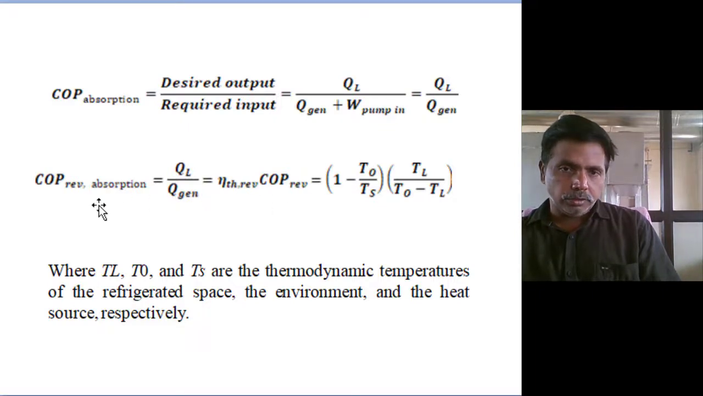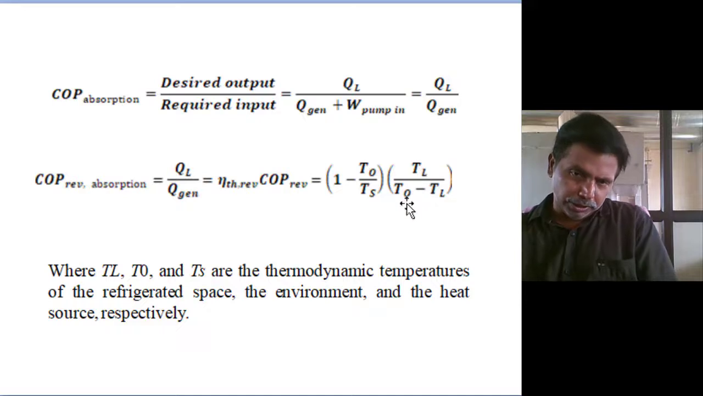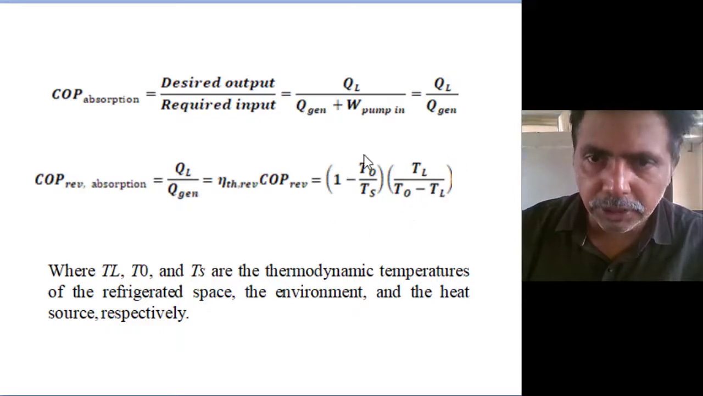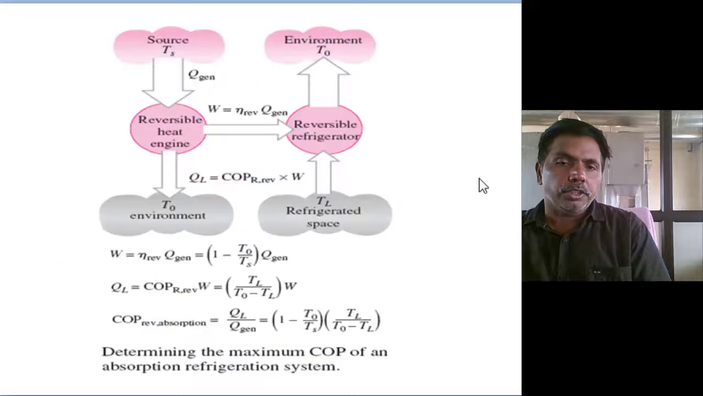For an absorption system, if we assume an ideal case, for the heat engine the efficiency is 1 minus T naught by Ts, where T naught is the ambient temperature, the absorber and condenser temperature. And for the refrigeration system, it is the cooling load temperature divided by the condenser temperature minus the cooling load temperature. This is the COP of the vapor absorption refrigeration system.